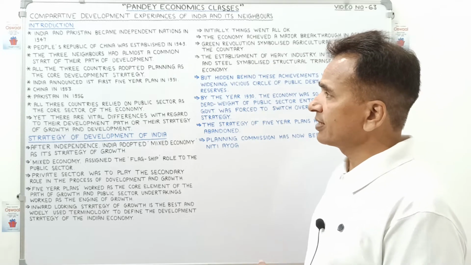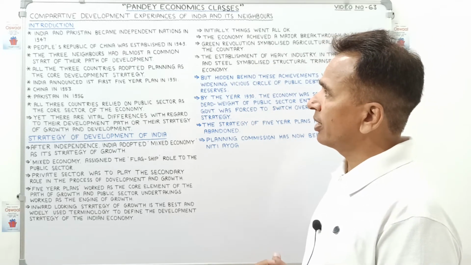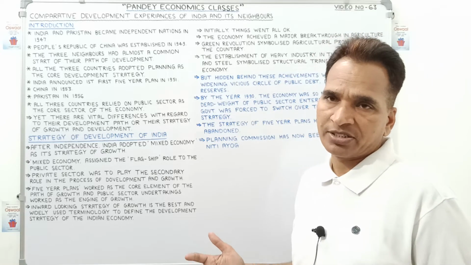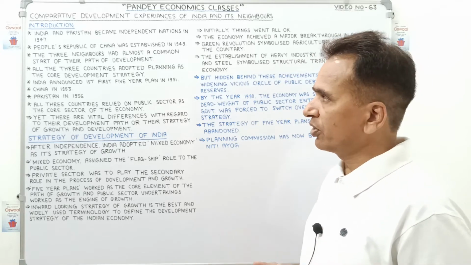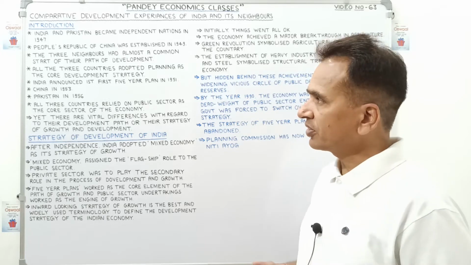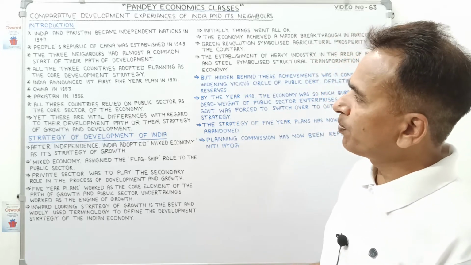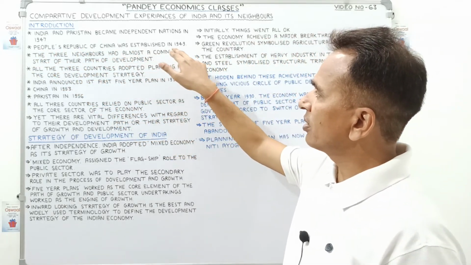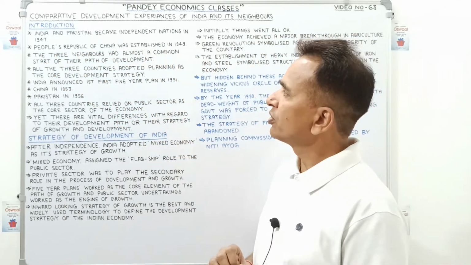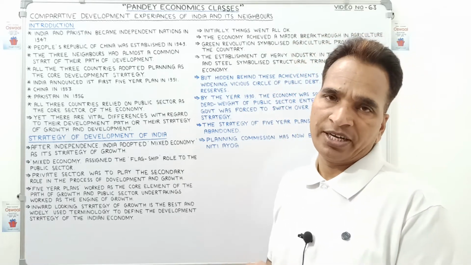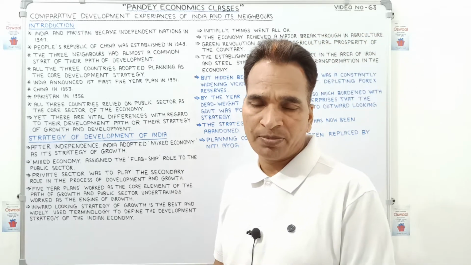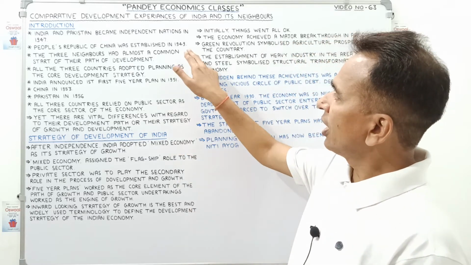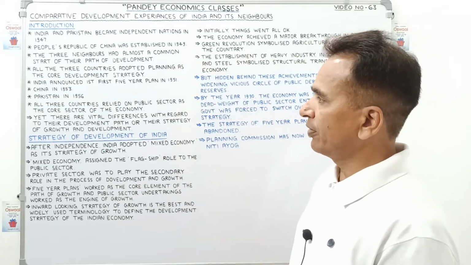The first point says that India and Pakistan became independent nations in 1947. We already know that India and Pakistan were divided in 1947 and became two independent countries. But in the context of China, children, the People's Republic of China was established in 1949. India and Pakistan became independent in 1947, but China became independent two years later, in 1949.